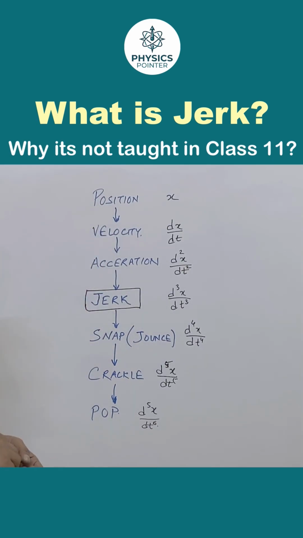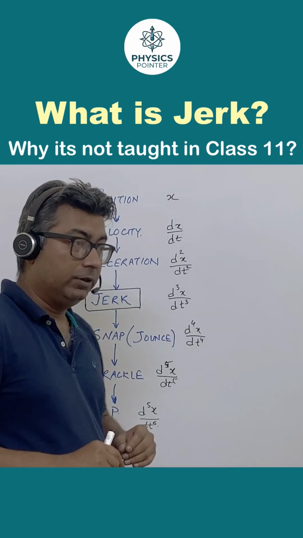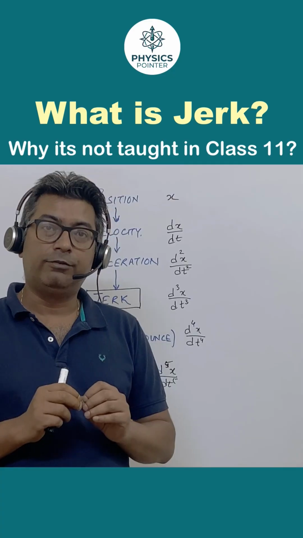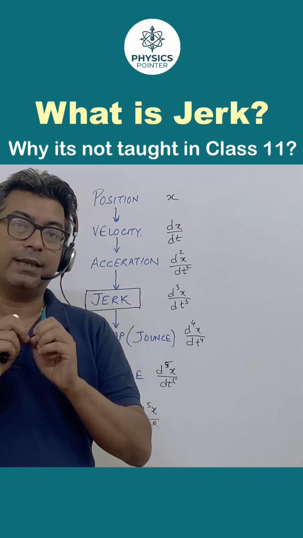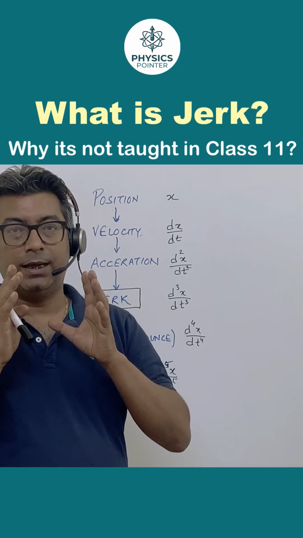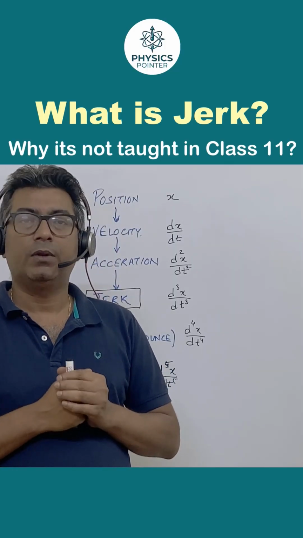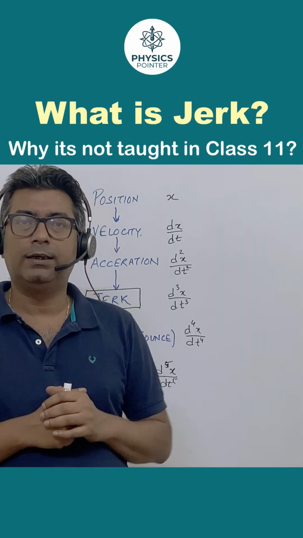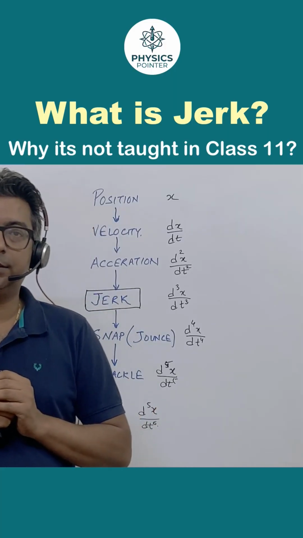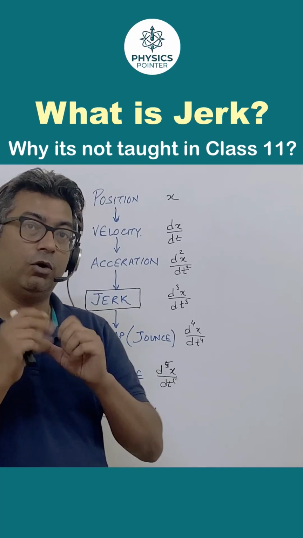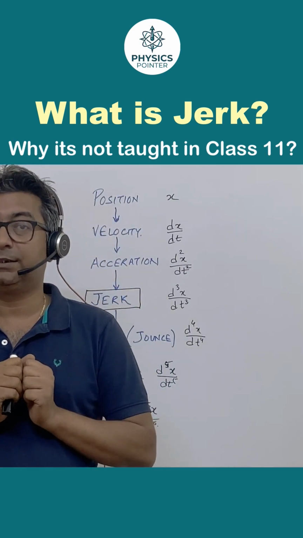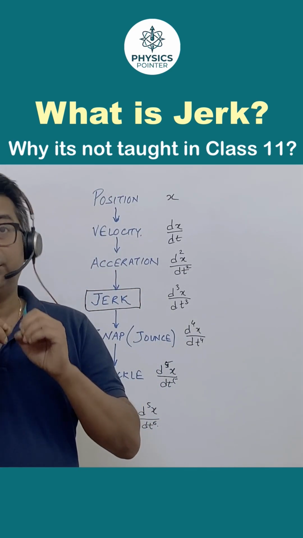Let's look at what jerk is. Actually, jerk is something which is there for any non-uniform acceleration. Most of the problems that you'll solve in class 11th or 12th, and sometimes at some of the competitive levels as well, are related to uniform acceleration. But what happens when it's actually a non-uniform acceleration? Whenever there is a non-uniform acceleration, there will be a jerk.